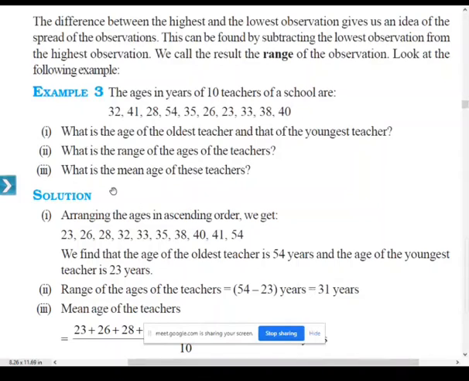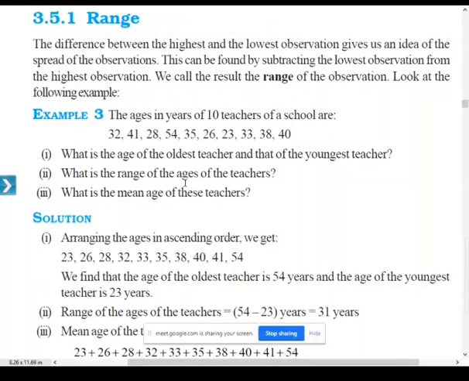And at last, what is the mean of the ages of these teachers? All of you find the mean. Is it visible? I think it is visible. So now the last question: what is the mean of the ages of these teachers?